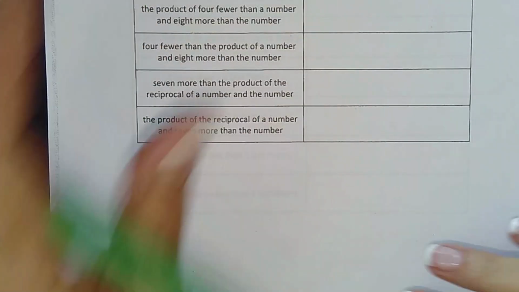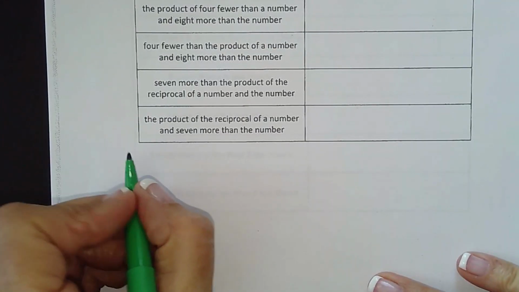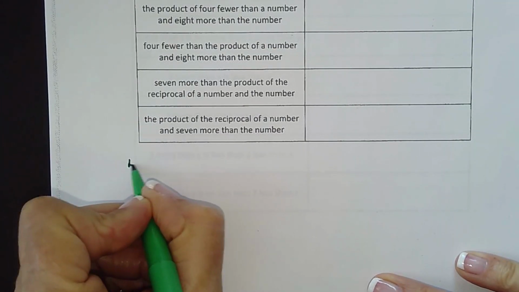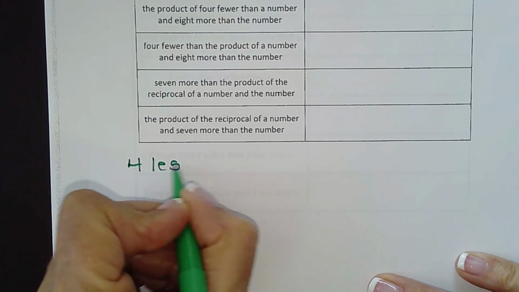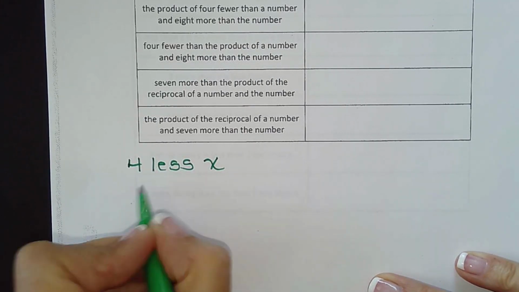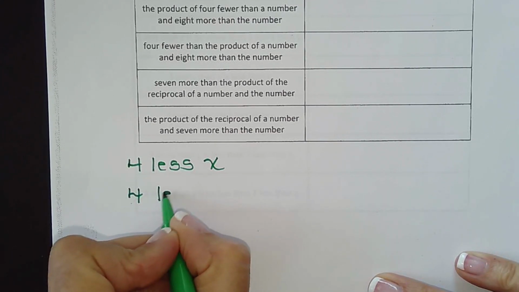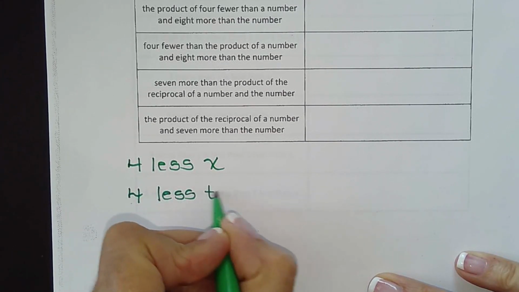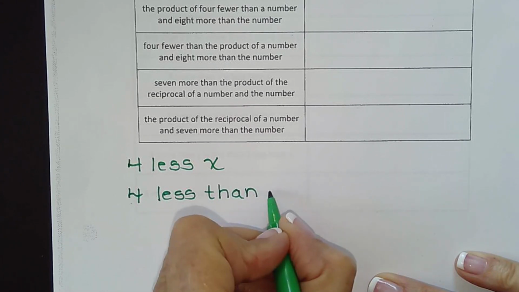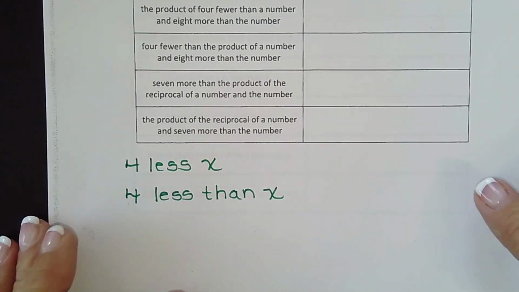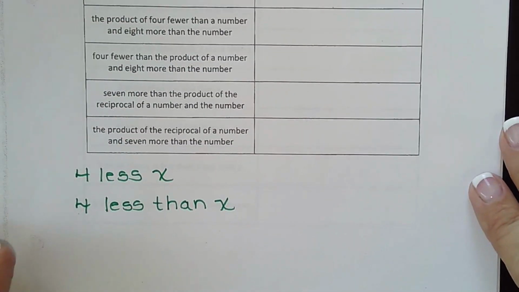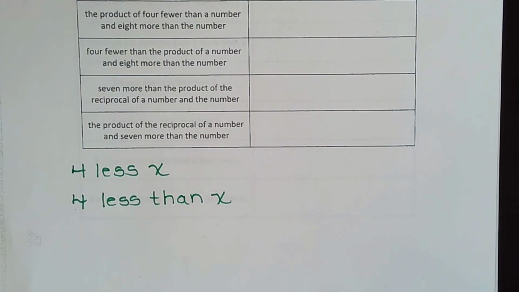And so I want to show you the difference. There's 2 different phrases you'll run across: 4 less x, and 4 less than x. I'd like you to write little notes down here, so when you're studying for your quizzes and tests, you have that right there.